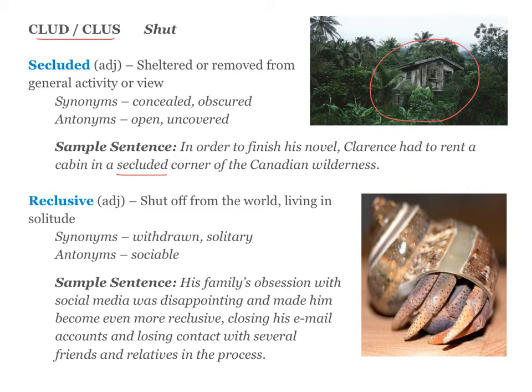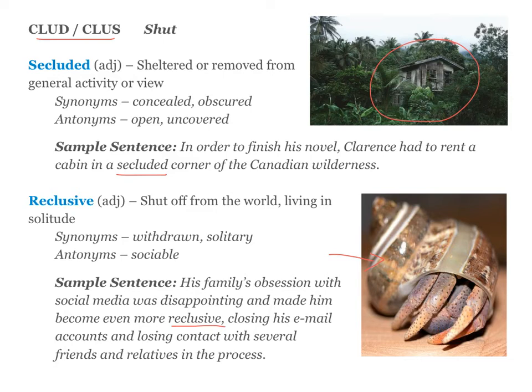Your next word is reclusive. This is also an adjective, and it means shut off from the world, living in solitude. Your sample sentence says, his family's obsession with social media was disappointing and made him become even more reclusive, closing his email accounts and losing contact with several friends and relatives in the process. So he's being reclusive in that he's trying to shut himself off from the world. So this hermit crab over here is being reclusive in that he is shutting himself into his shell.